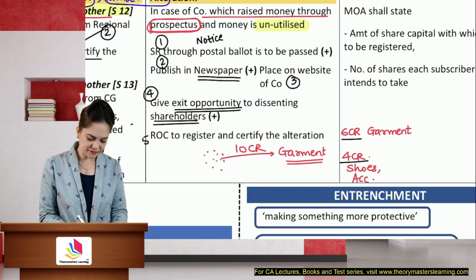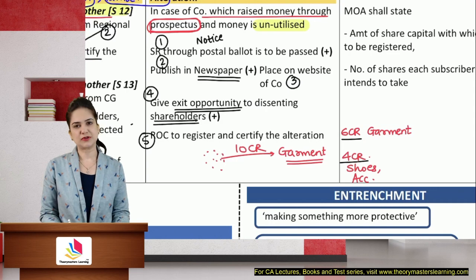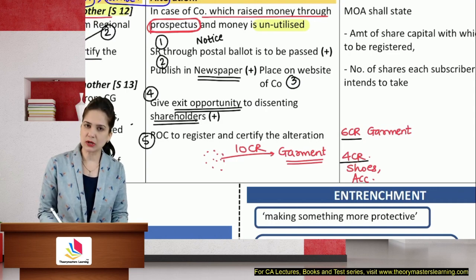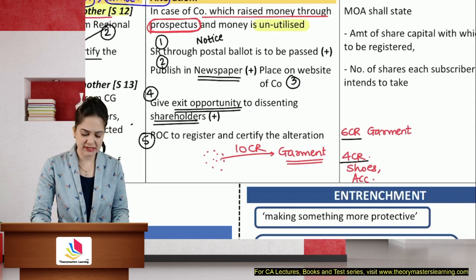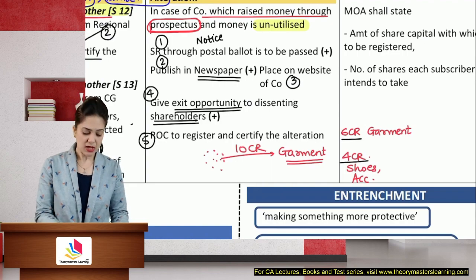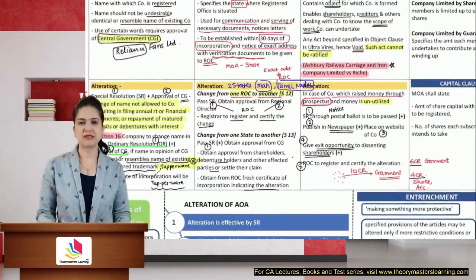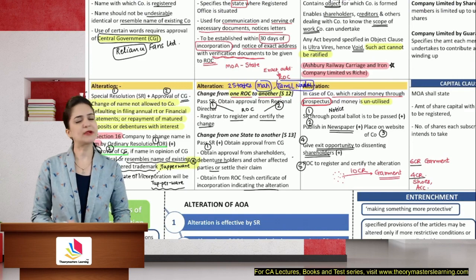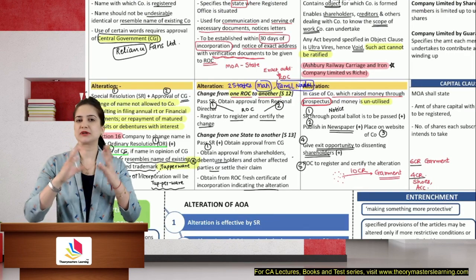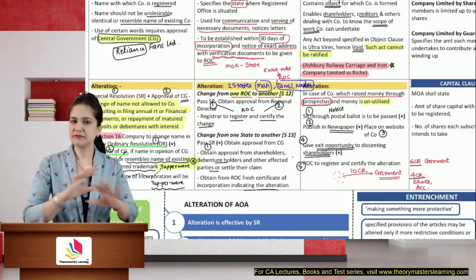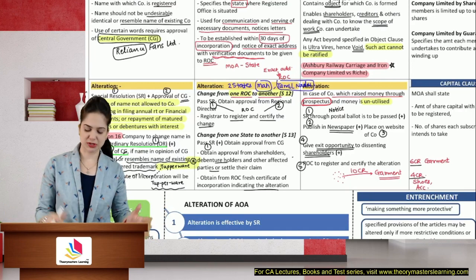ROC will then certify and register the alteration. We will give him the memorandum which is altered, in which we have altered the objects, and he will certify the same. These three alterations are very important for exam. Separate questions will be asked. They will not ask you how to alter name clause, object clause, state clause in one question. Different questions will be asked.